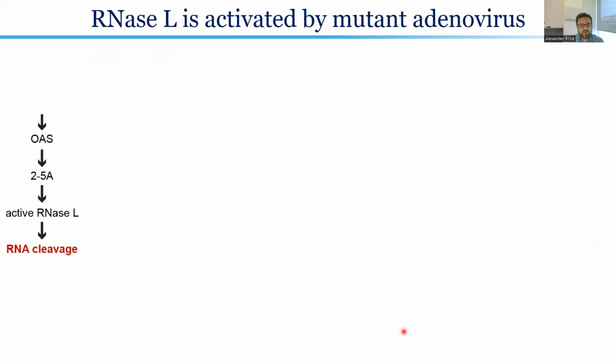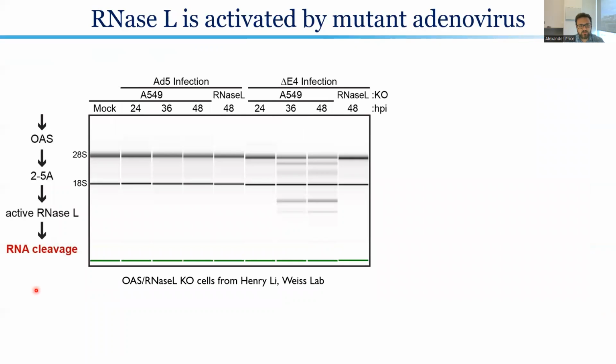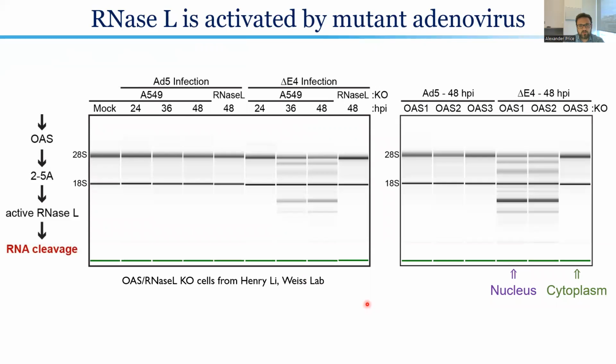Secondly, we looked at the RNase L pathway. The best way to look at activity of this latent RNase is just by looking at the integrity of ribosomal RNAs, shown here by a bioanalyzer gel. What we see is that during wild-type infection, we do not see any evidence of RNase L activity whatsoever. However, upon infection with the double-stranded RNA producing mutant, we now see these cleavage products, informing that RNase L is active, and this is dependent upon RNase L being present in these cells. Furthermore, we were able to characterize the upstream oligoadenylate synthetases and find out that, again, it was the cytoplasmic form, OAS3, that was absolutely critical for activation of RNase L upon sensing this nuclear viral double-stranded RNA.